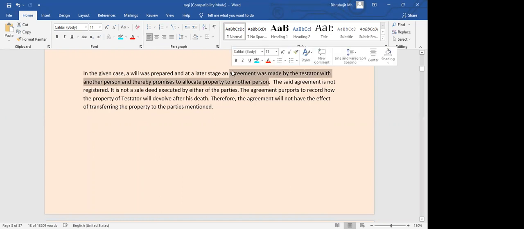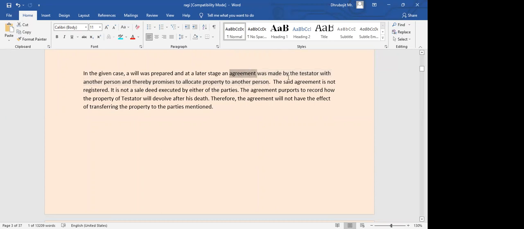Based on the agreement, certain changes were made. In terms of the will, property was given to someone, but based on a subsequent agreement, they made some changes regarding allocation of property. But this agreement was just an agreement that they entered into, and it was not even a registered one. It was not a codicil. It was just an agreement between two persons, the testator and another one. It is not even a sale deed which was executed by either of the parties.